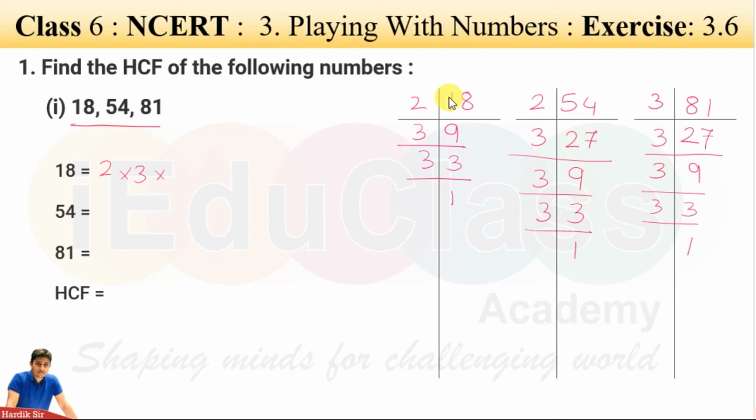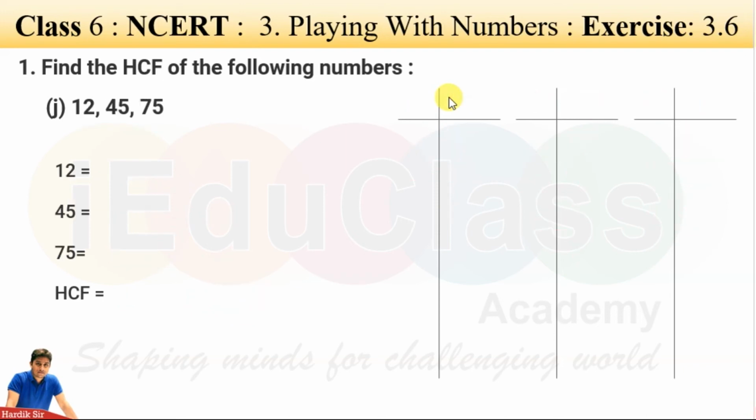2 into 3 into 3. 2 into 3 into 3 into 3. 3 into 3 into 3 into 3. So I can see 3, 3, 3 common. 3 into 3 equals to 9. Highest common factor is 9.